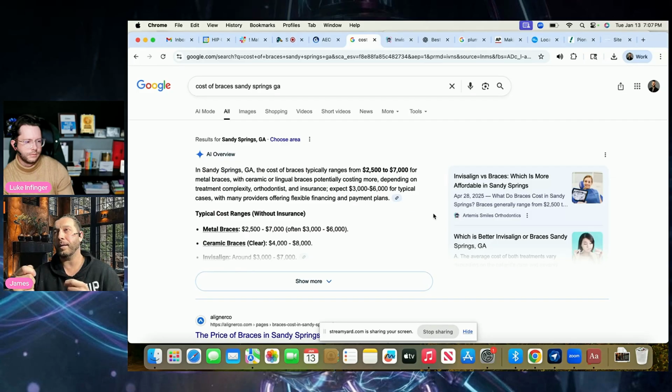And the best thing and a tip is looking for local search intent questions like this. What is the cost of braces in a local area, right? Specific things like that. Does this insurance cover my X in this area, right? We want to make sure that we have optimized topical content on this. And that's going to be your best bet to actually be able to be suggested and cited here. And then there's a chance that you can get that click and bring them over to your site.